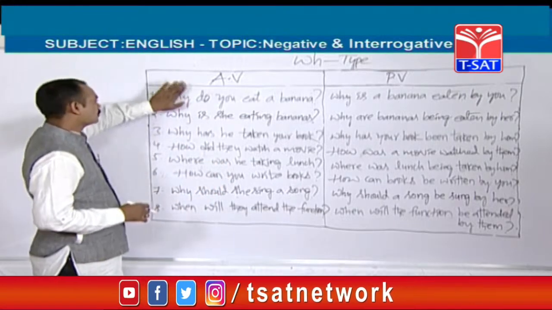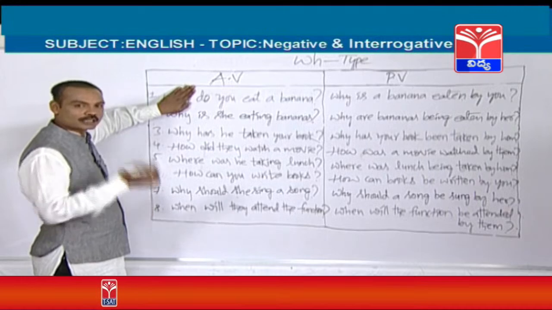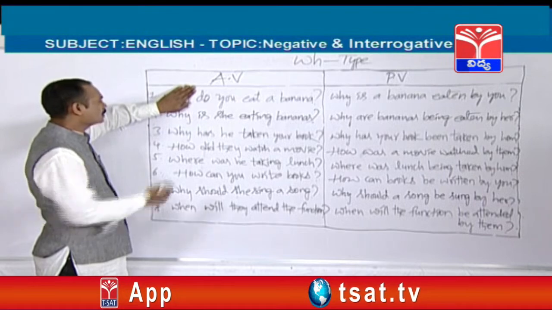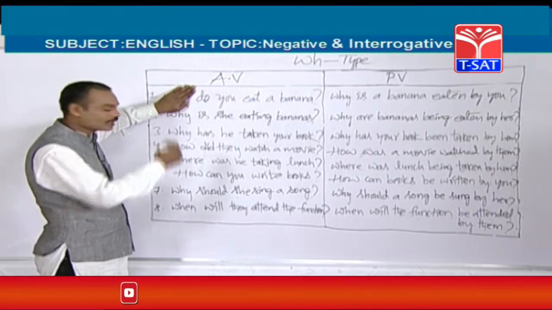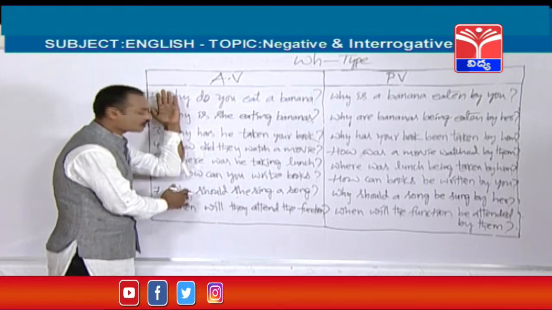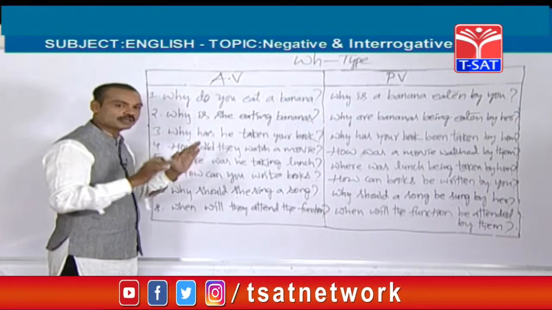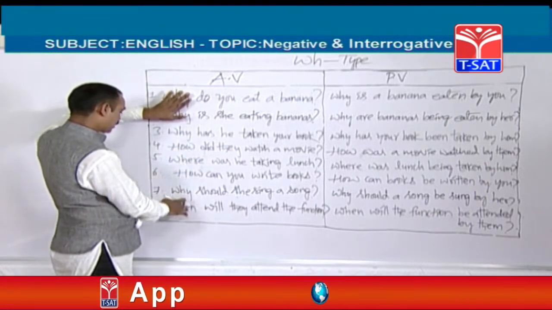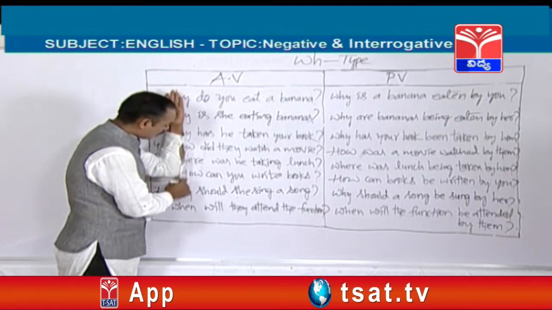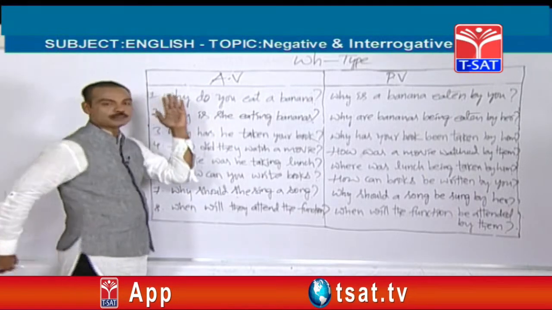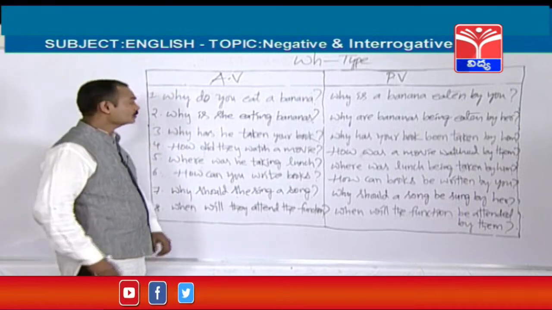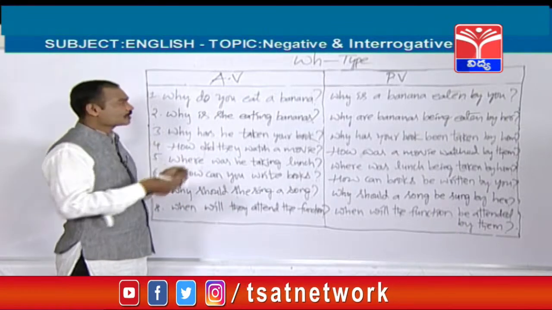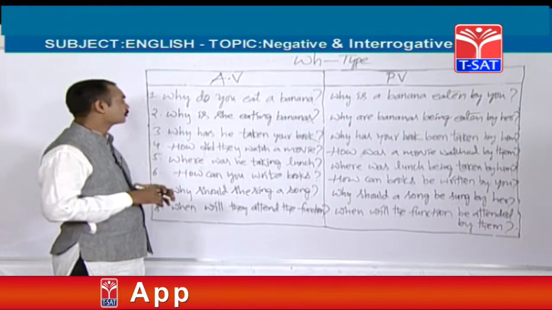So friends, if you are good at interrogative type, it will become very easy. See, if I close this WH word, it becomes an interrogative sentence, interrogative type. If I close all these WH words, friends, you can imagine this table without WH words like why, how, where, how, why and when. If you close all the WH words, again this table will become an interrogative type. So friends, if you learn interrogative type very well, these WH type questions will become very easy for you.